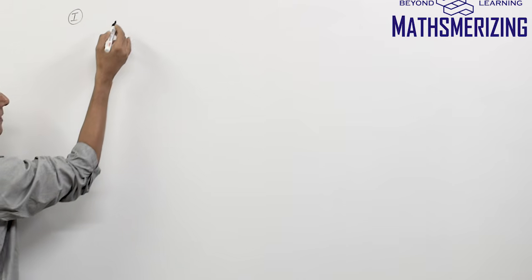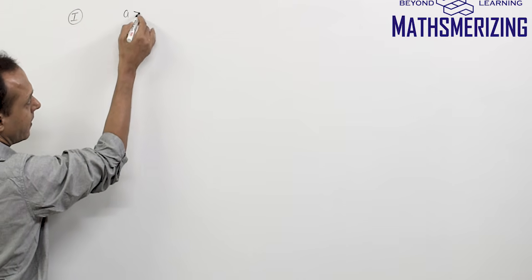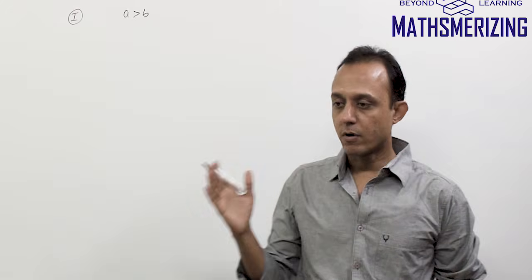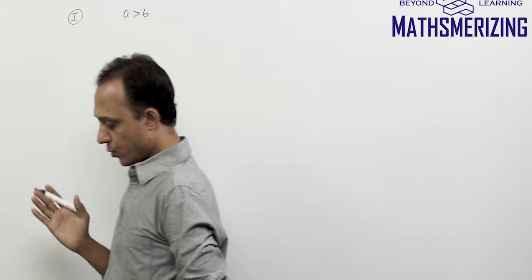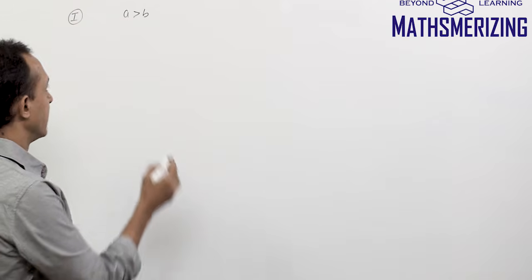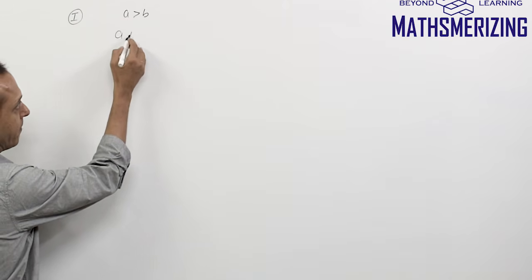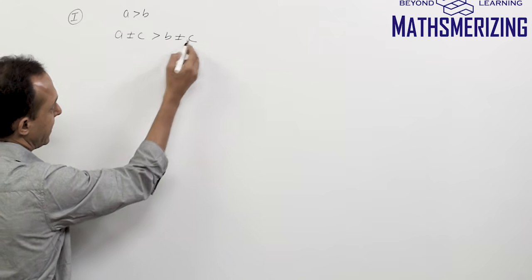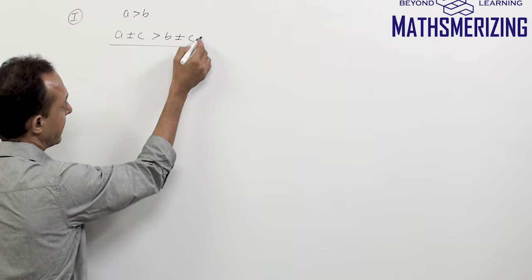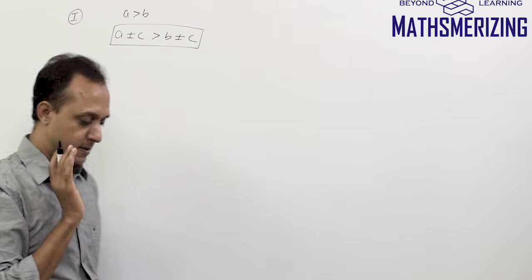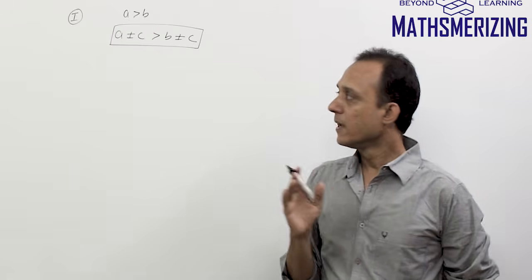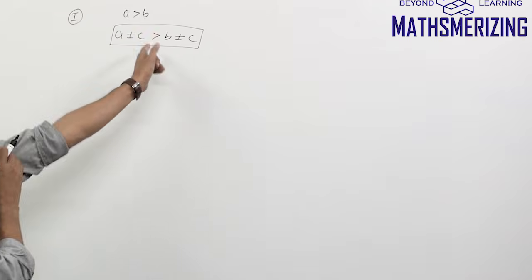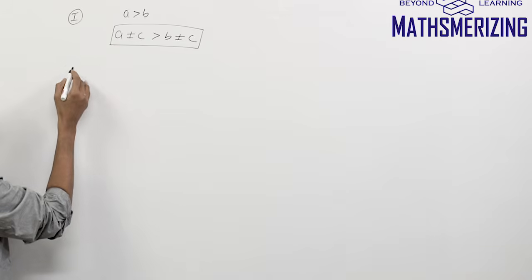if we have any inequality, say for example, A is greater than B. Now, if we add or subtract something on both sides, it won't change the sign of inequality. Say for example, A plus minus C will still be greater than B plus or minus C. So adding and subtracting anything on both sides doesn't change the sign. In other words, if we transpose something from left to right or from right to left, it won't change the inequality sign. Now the second one being,